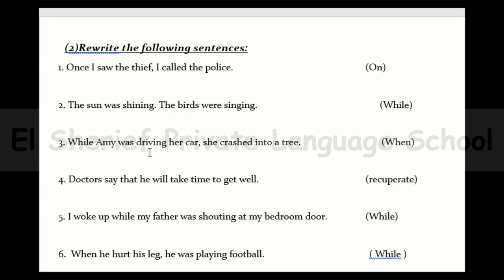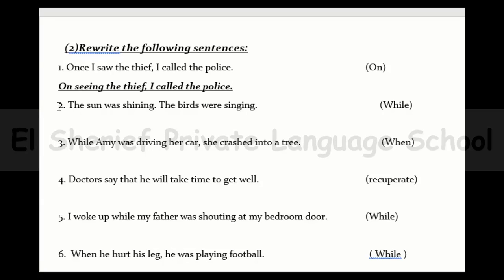So the answer is going to be yes, but you need to know that on is a preposition and the preposition must be followed by verb plus ing or a noun. So I will say on seeing the thief, I called the police. And it's easy and clear.